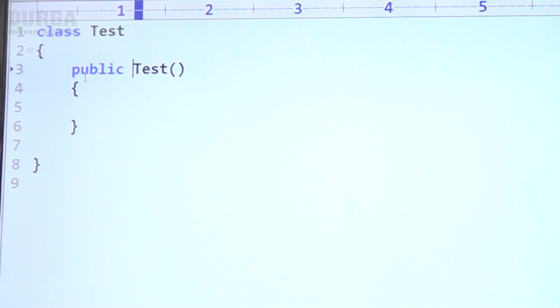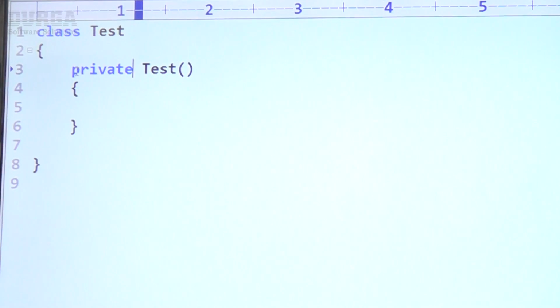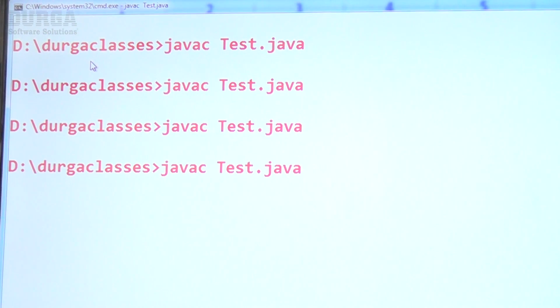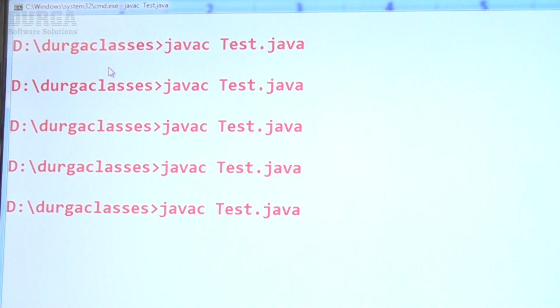Instead of public, I'm taking private. Yes, it is also valid. Instead of private, I'm taking protected. It's also valid. If you are not taking anything, by default it's default. It is also valid. No problem at all.